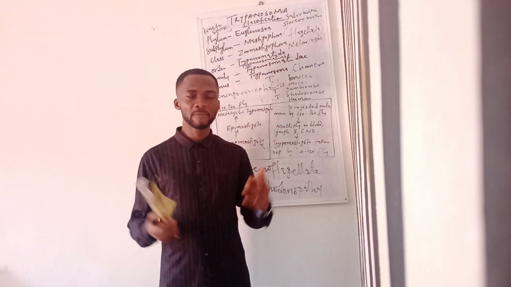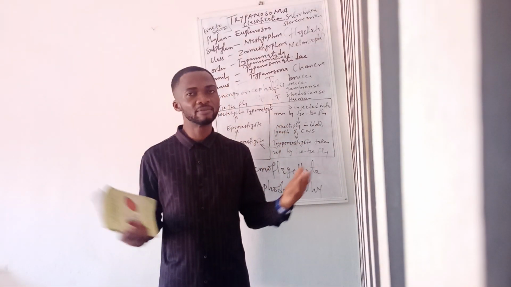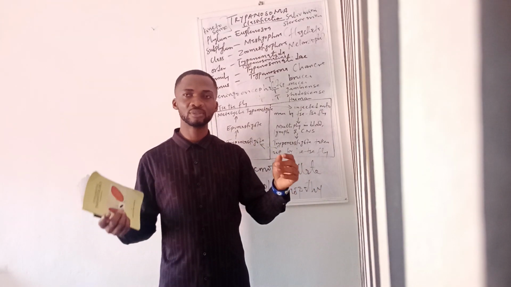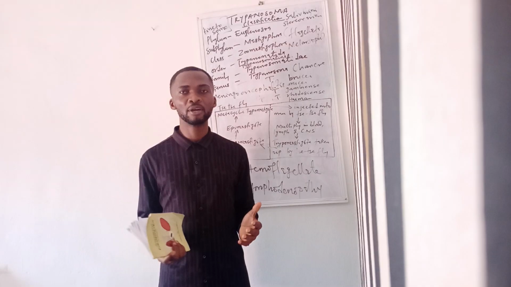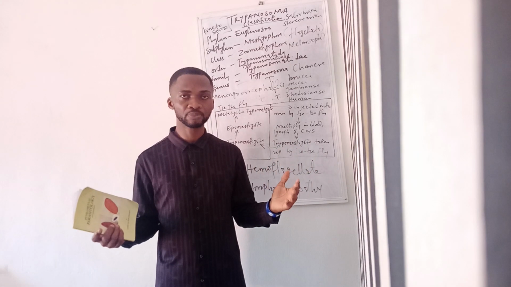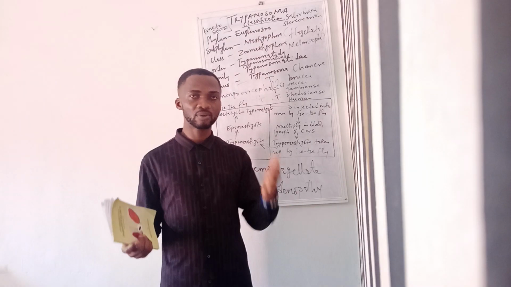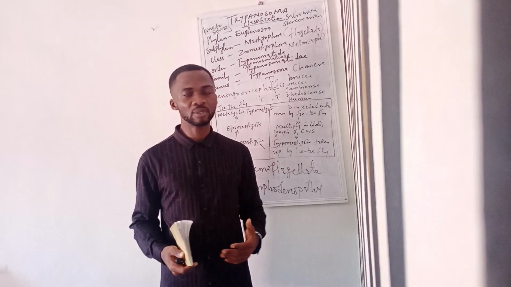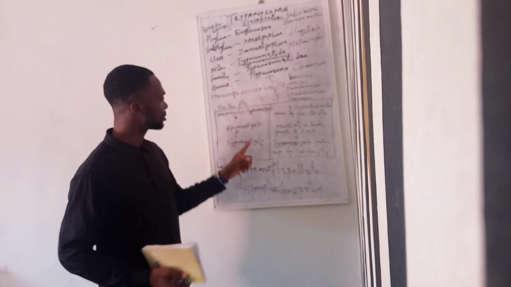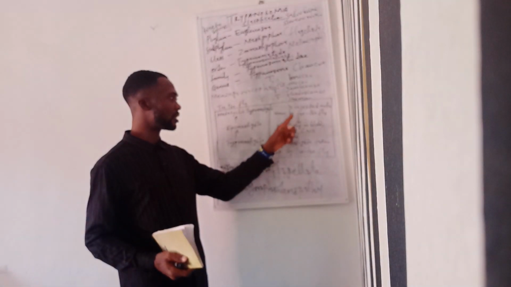Treatment. How can you treat this disease? Very simple. Take a blood sample, then use microscopy or use a microscope. So the method is through microscopy. Why do we use a blood sample? Because the parasite dwells in the blood. And what stage of this parasite can you see in the blood? These trypanosomes.